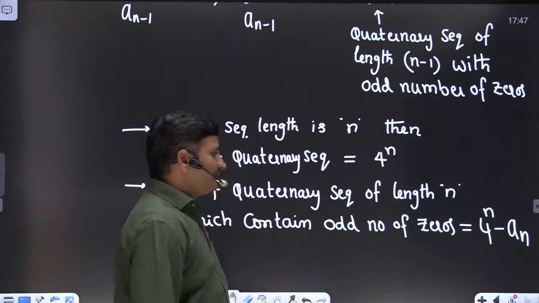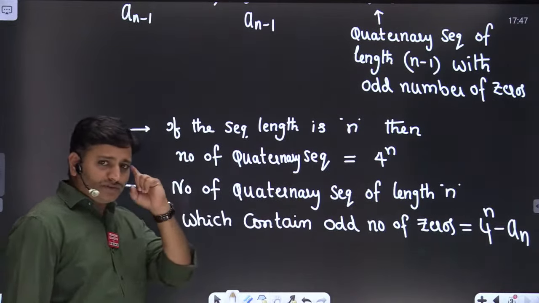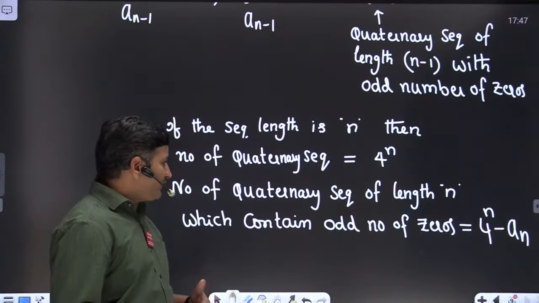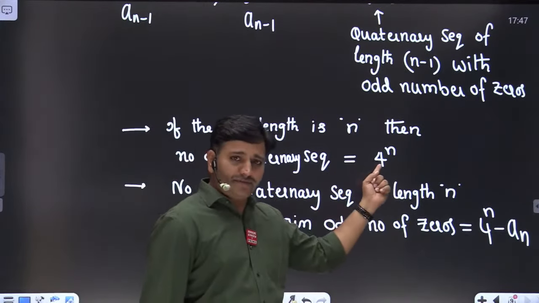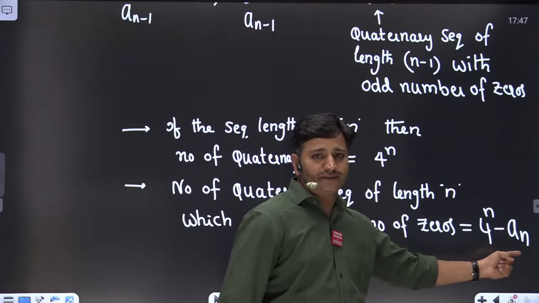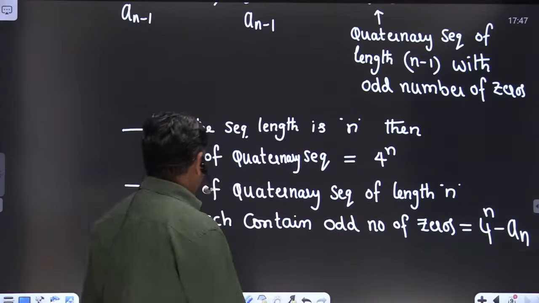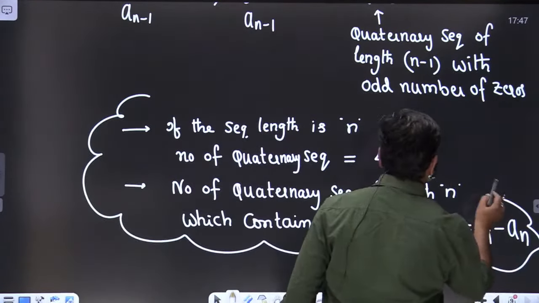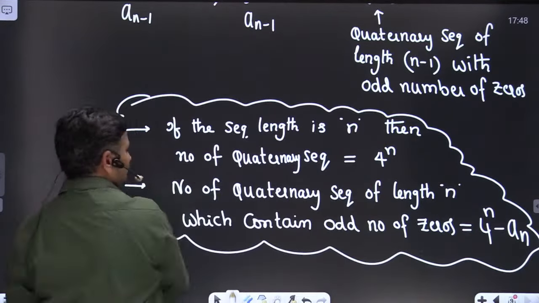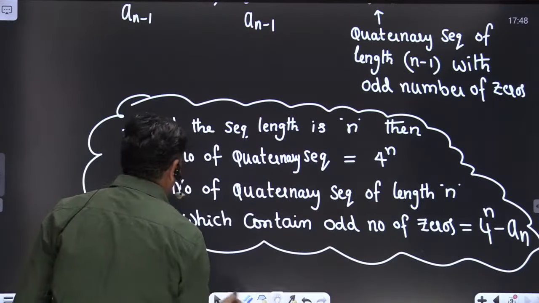It is the only crucial part for understanding this problem friends. Most of the students are getting problems finding the odd number of zero sequences. Very simple friends, from the total number of sequences you have to subtract the even number of zero sequences, we will get the odd number of zero sequences. Now apply this basic concept for the given problem friends. It is a concept which I am going to use in this problem. Clear? Come back to our problem.